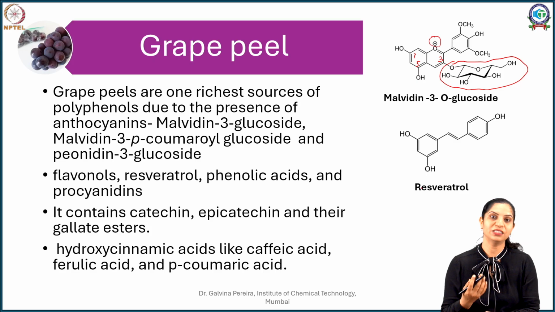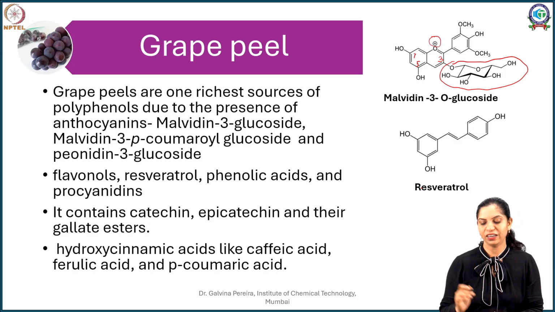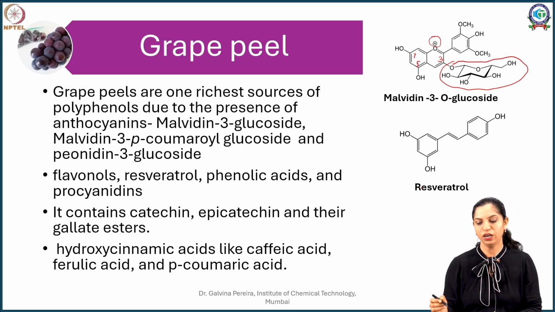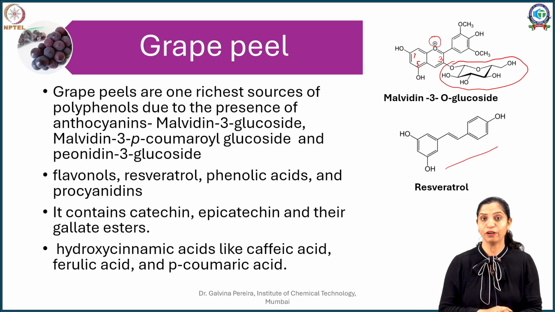So you might have seen antimicrobial compounds like cresol and resorcinol, and you know that because they carry these polyphenolic groups, they are toxic to bacteria. In the same way, resveratrol is a polyphenol, but it carries a stilbenoid kind of nucleus, and the stilbenoid nucleus is beneficial to us in numerous ways.